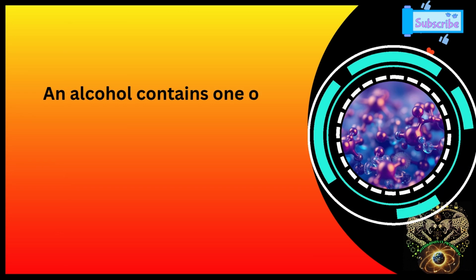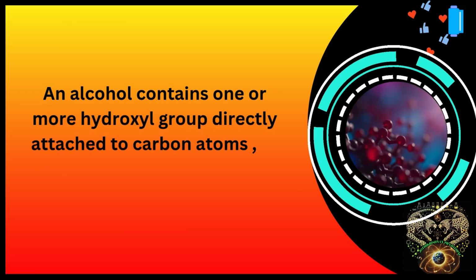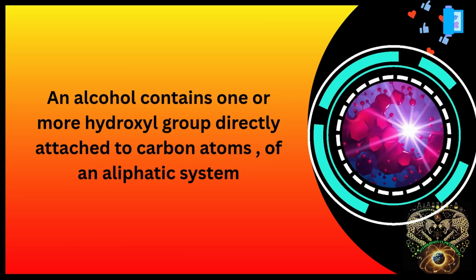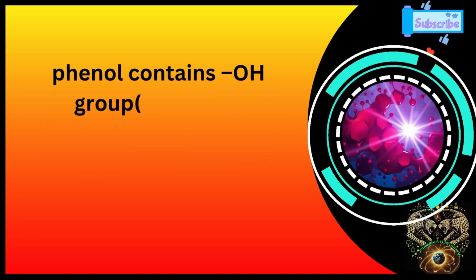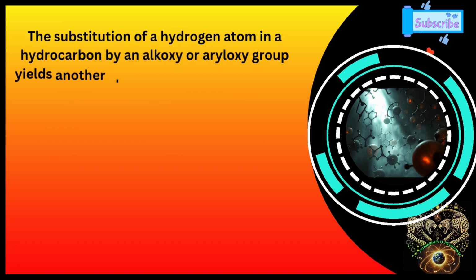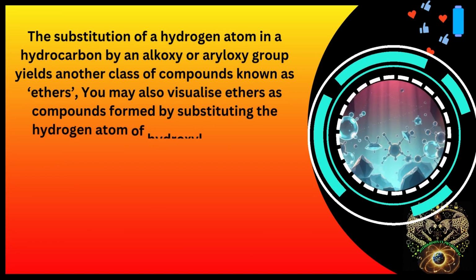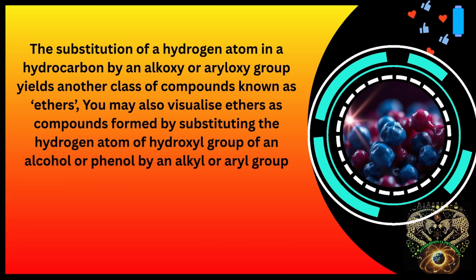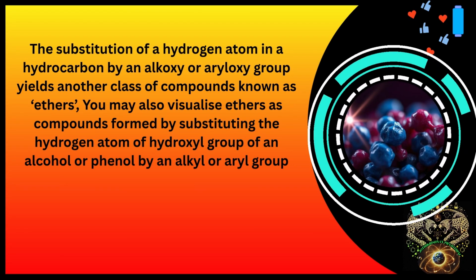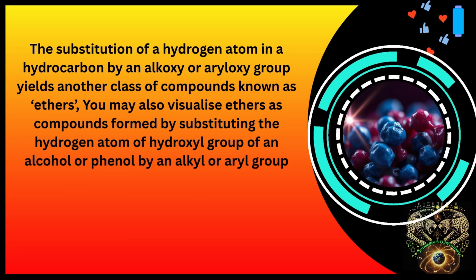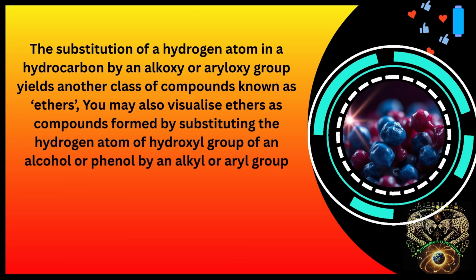An alcohol contains one or more hydroxyl groups directly attached to carbon atoms of an aliphatic system, while a phenol contains OH groups directly attached to carbon atoms of an aromatic system. The substitution of a hydrogen atom in a hydrocarbon by an alkoxyl or aryloxyl group yields another class of compounds known as ethers. You may also visualize ethers as compounds formed by substituting the hydrogen atom of the hydroxyl group of an alcohol or phenol by an alkyl or aryl group.